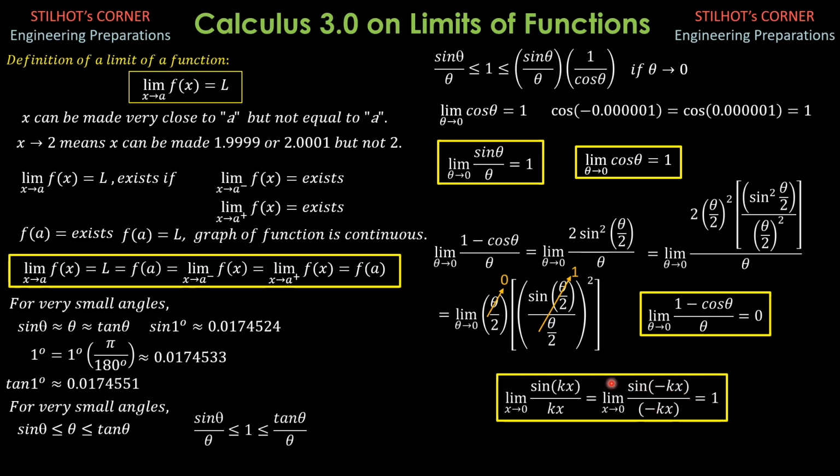So the negatives can be cancelled, and if you imagine that kx is theta, that is also theta, so it is the same as that, because as x approaches 0, kx also approaches 0. So that means we just use the formula above there. So as x approaches 0, in general that is 1.